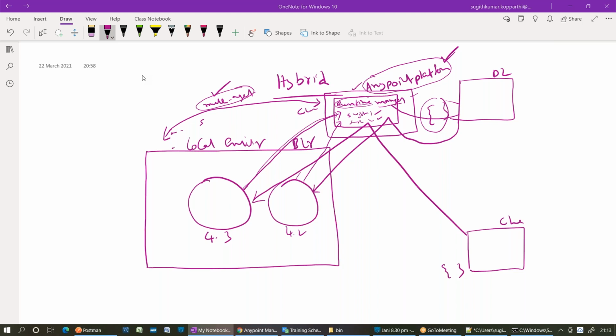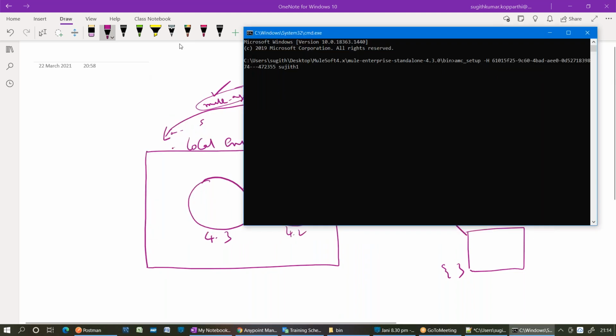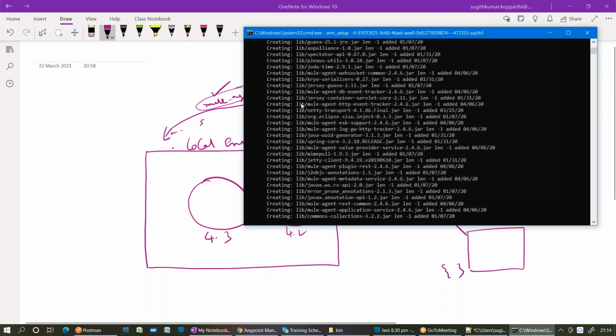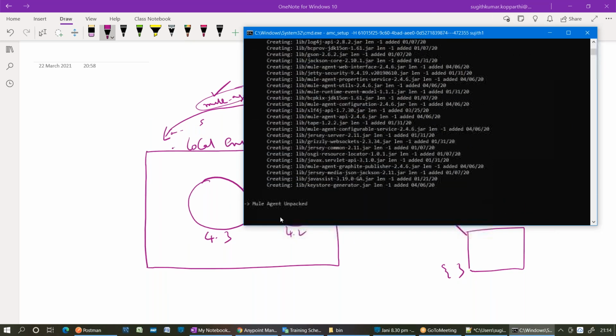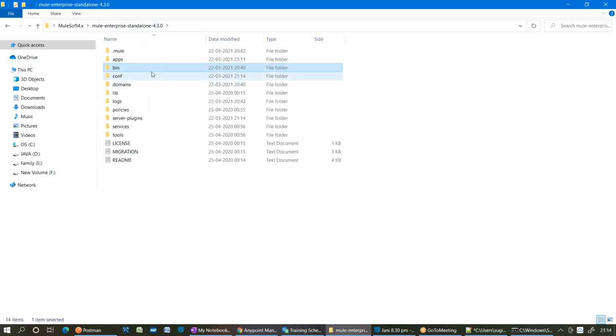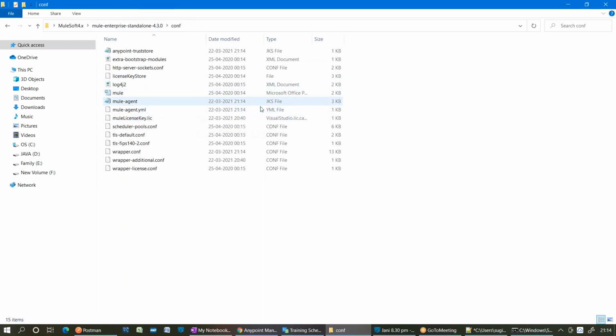Let me show you that by clicking on this command. See, the Mule agent is getting created and is going to establish a connection between these two parties, right? Two-way SSL verification means the keys will be stored under your conf folder. There are two files created. You can see two files. What are the types of files? JKS and YML.